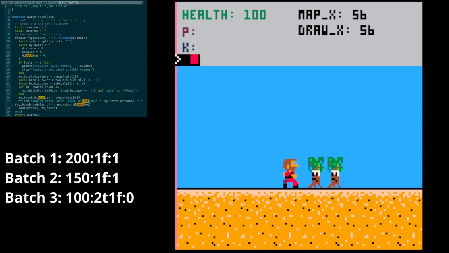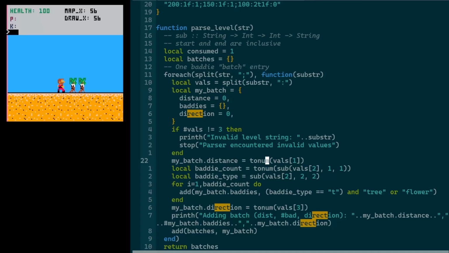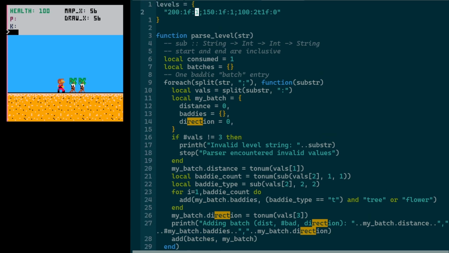So I think I got to go back and check something. We're missing something here. Hold on a minute. Okay, I see what it is. When I was doing some refactoring in the parser, I removed one of the loops that I had. So I'm only looking at the first values in the string for the baddie types. In this case, I'm looking at this 2t part and then just giving up. So I just got to go in and add some extra loop here, and that'll cover the flower, hopefully.